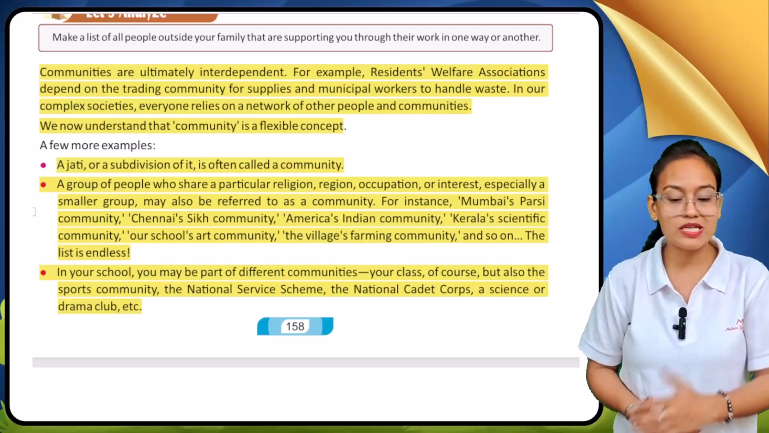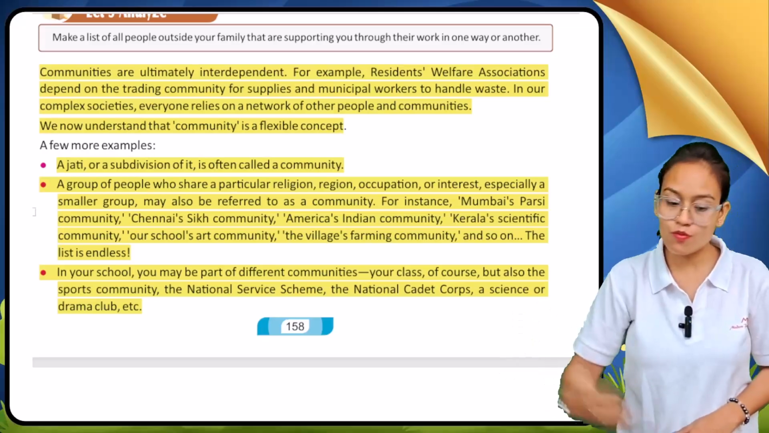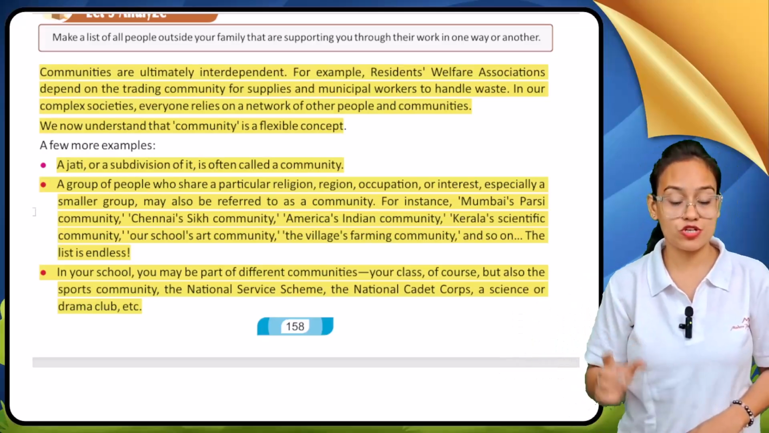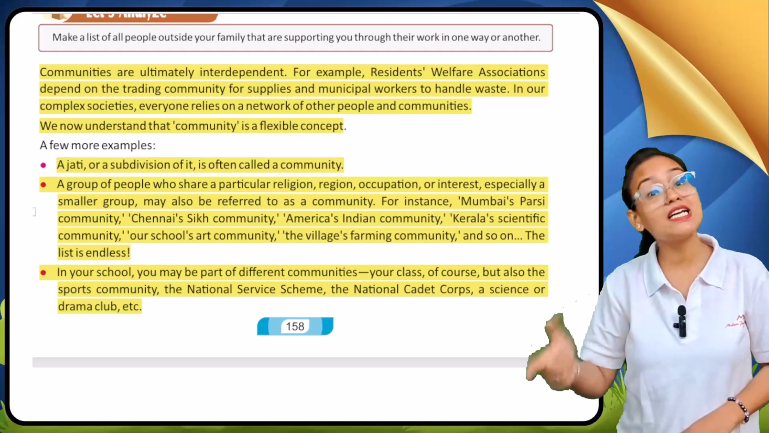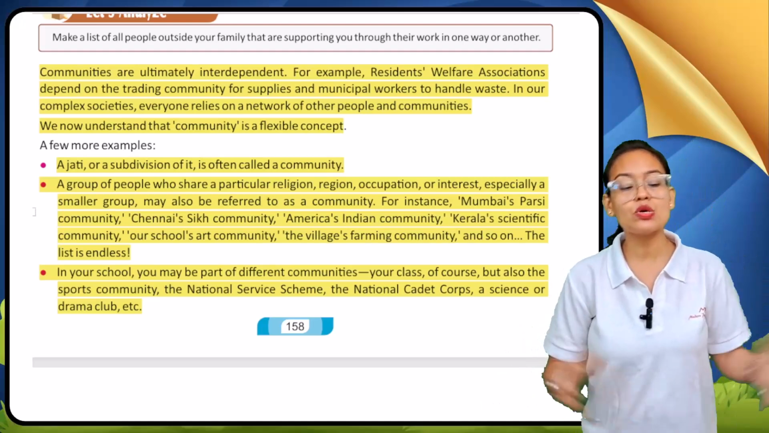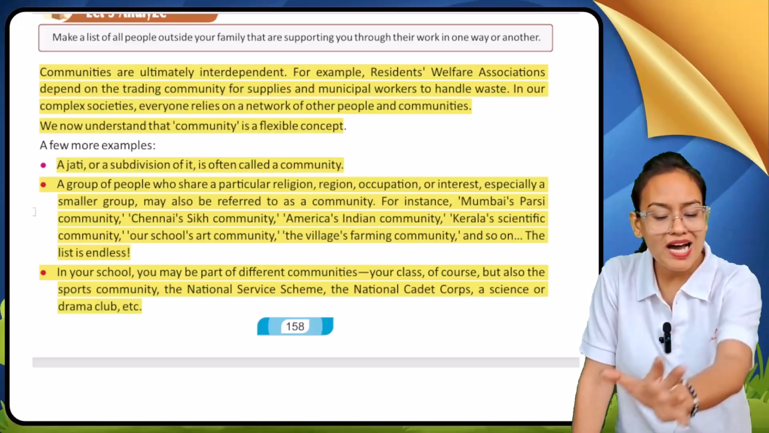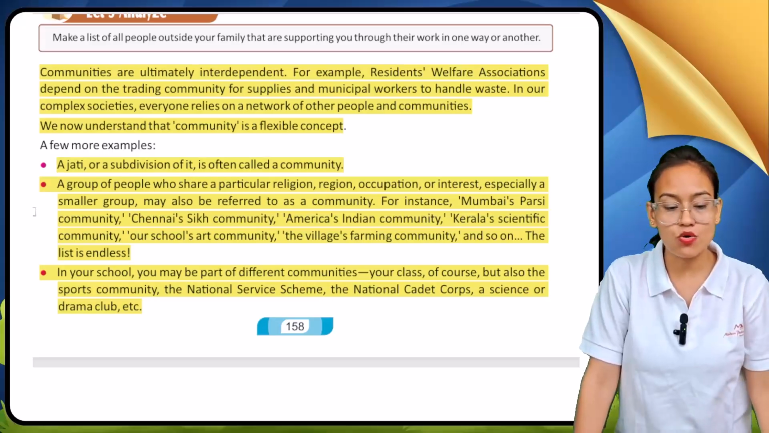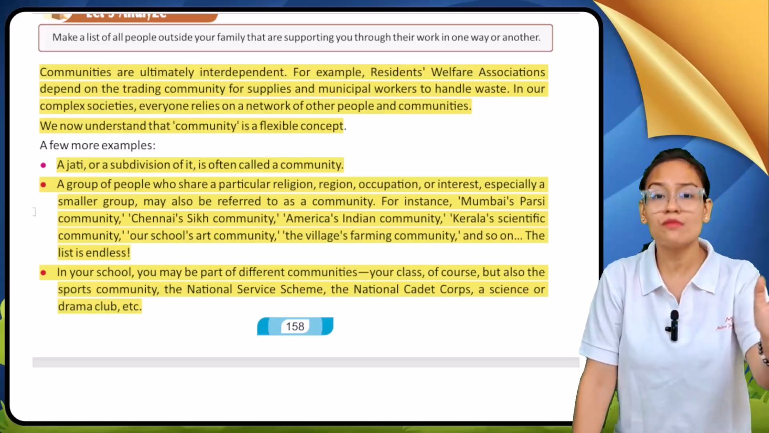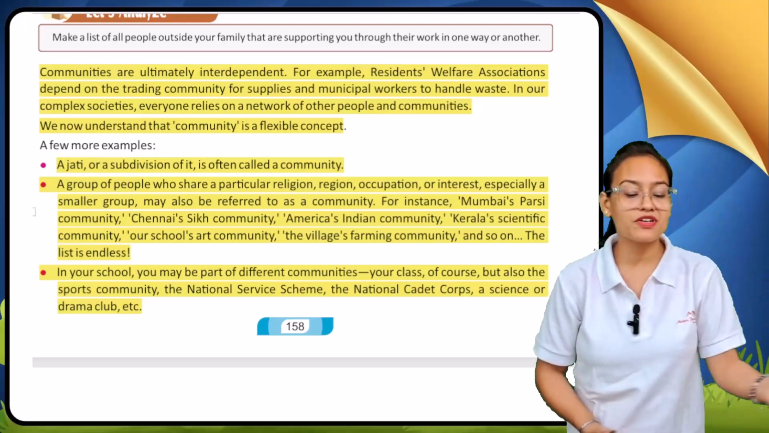For example, you can see the Parsi community of Mumbai, Chennai's Sikh community, America's Indian community, Kerala's scientific community, our school art community, the village farming community, and so on. So these are all examples of communities. The limit is endless. There is no limit. It is infinite. In your school, you may be a part of different communities.